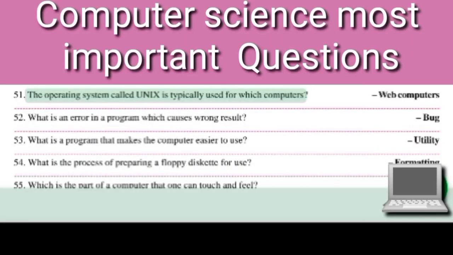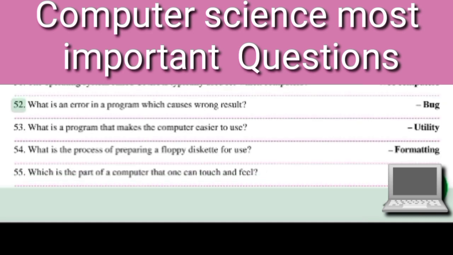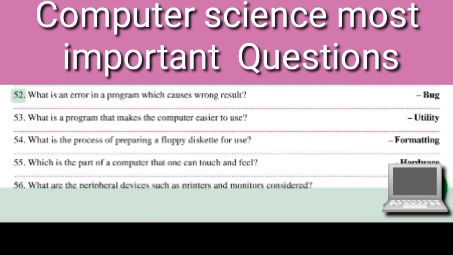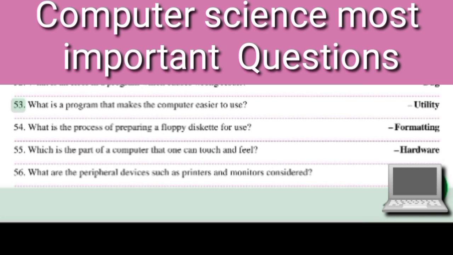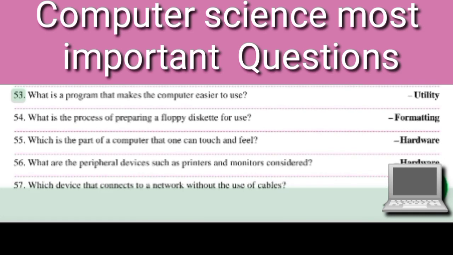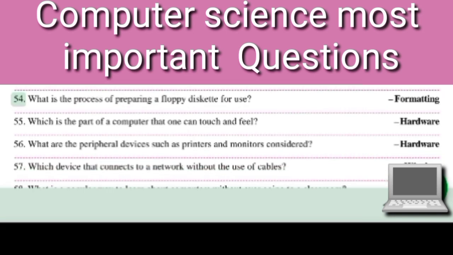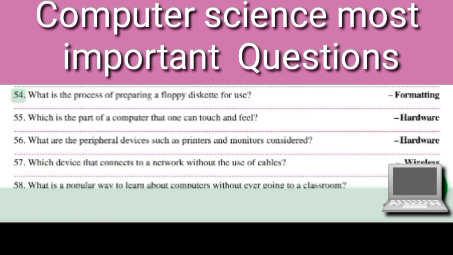The operating system called Unix is typically used for which computers? Web computers. 52. What is an error in a program which causes wrong result? Bug. 53. What is a program that makes the computer easier to use? Utility. 54. What is the process of preparing a floppy diskette for use?